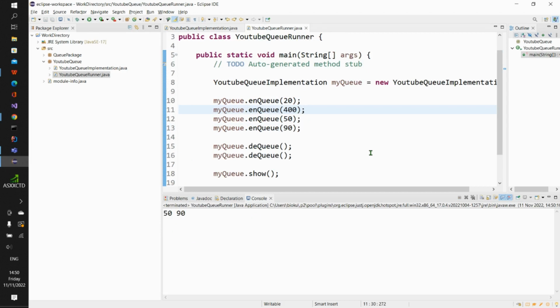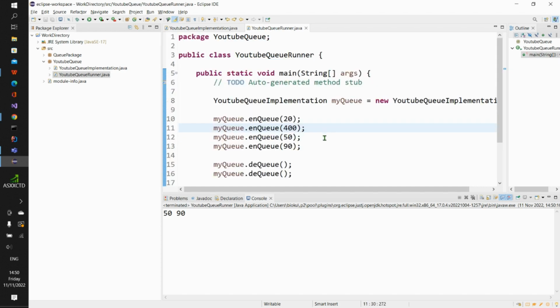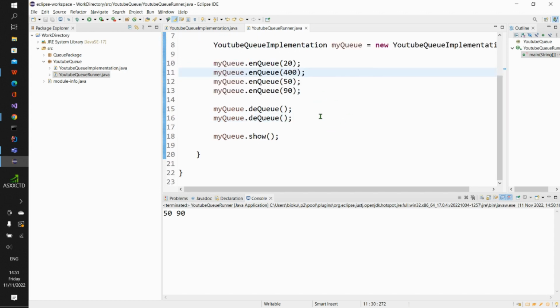You get? So this is not everything you can do inside a queue. There are a lot of things we can still consider inside this queue, and we will talk about all of these things later in the near future. But at this time, I hope this information is not too much for you to assimilate and consume. So we have talked about the concept of queue, and we have talked about the implementation of different methods inside queue. That is how it will be for this tutorial. I will see you in the next tutorial.